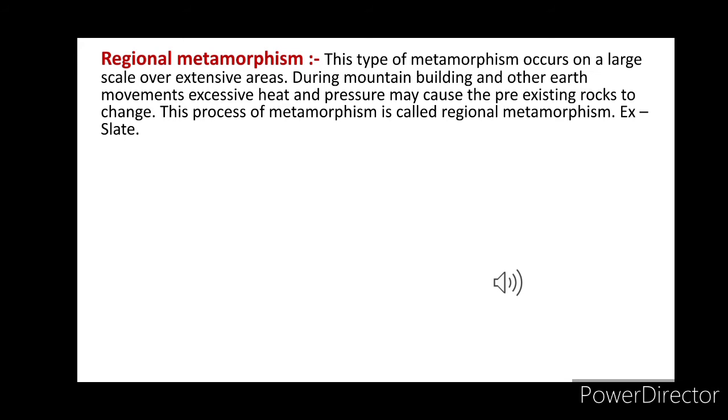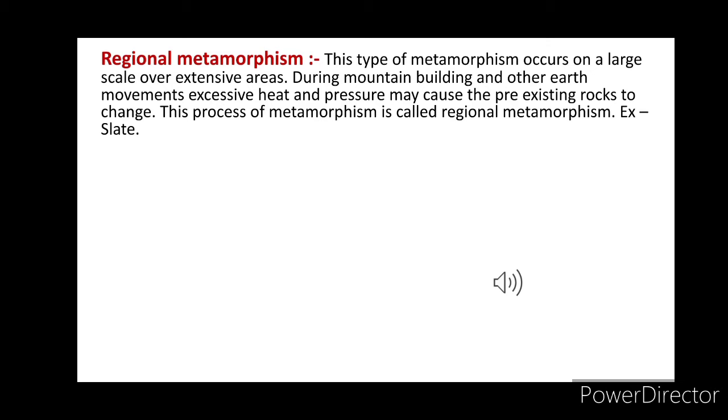Our next point is regional metamorphism. This type of metamorphism occurs on a large scale over an extensive area during mountain building or other earth movements. Excessive heat and pressure may cause the pre-existing rock to change. This process is called regional metamorphism. Example: slate.